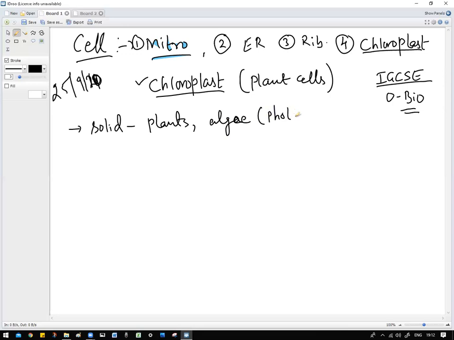So any organism which can do photosynthesis contains chloroplast. This is one of the first points, right?